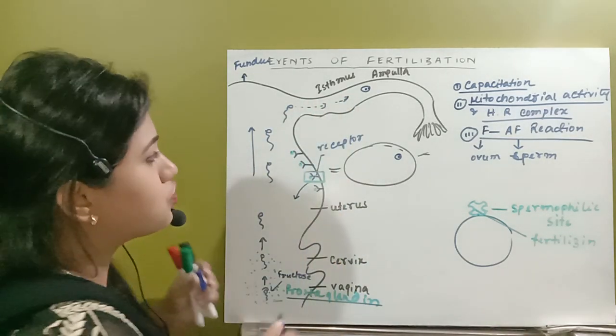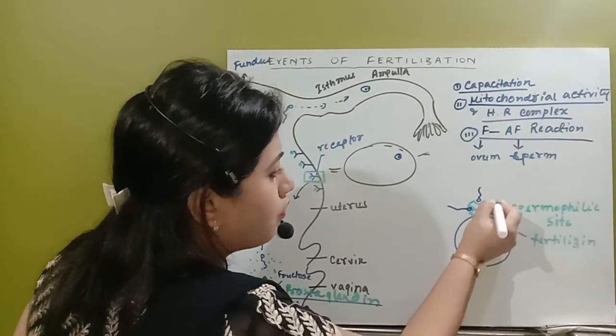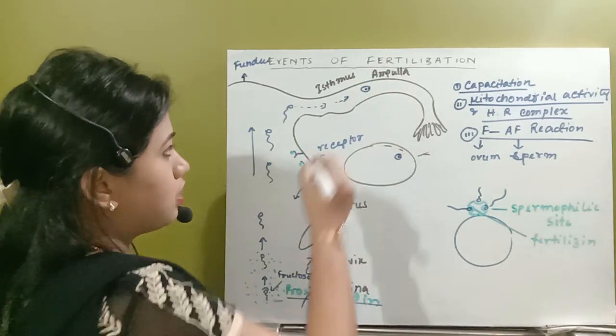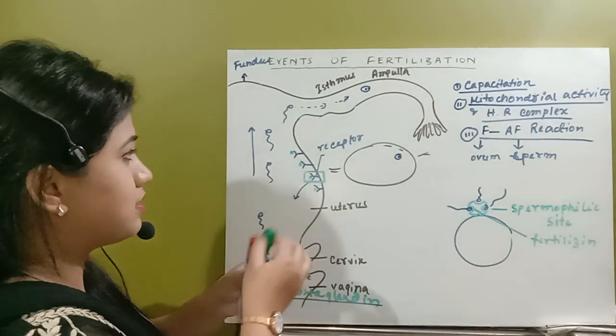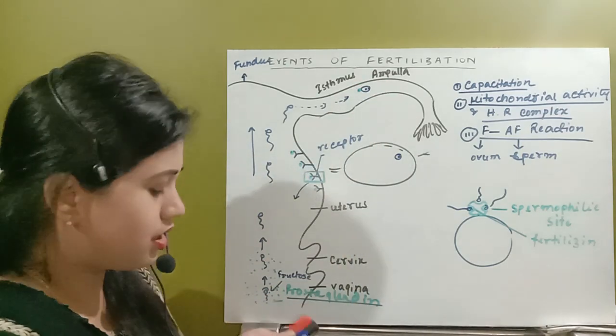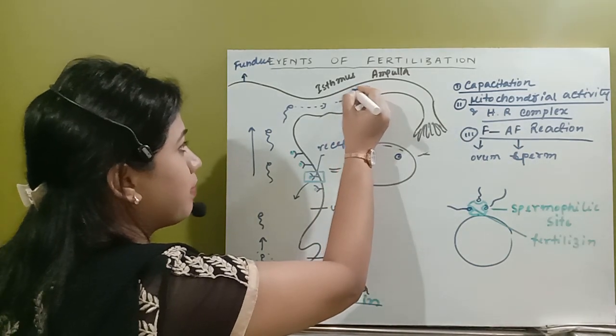Now this spermatozoa will bind to the sperm-philic receptor of the ovum. Suppose here this is the fertilizin, and that fertilizin has this sperm-philic site with which the spermatozoa will bind.